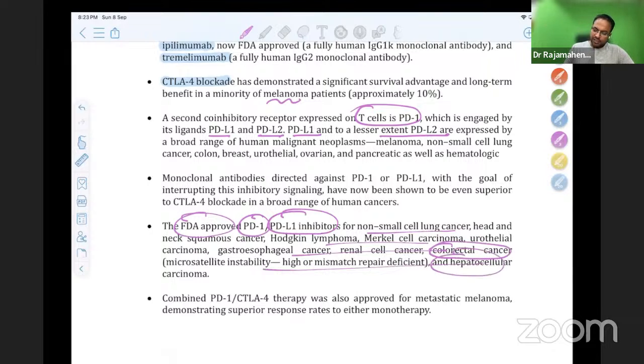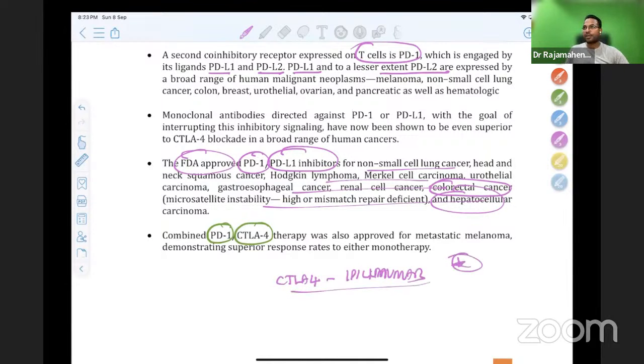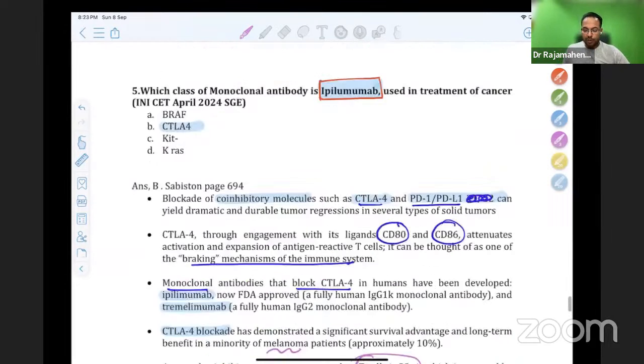For metastatic melanoma, the best is combined PD1 and CTLA4 blockade. The take-home point is: don't forget CTLA4 is ipilimumab. This drug is a high-yield MCQ topic and highly expected in your exam.